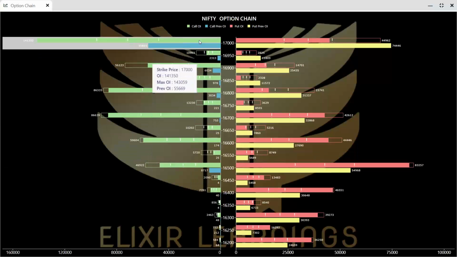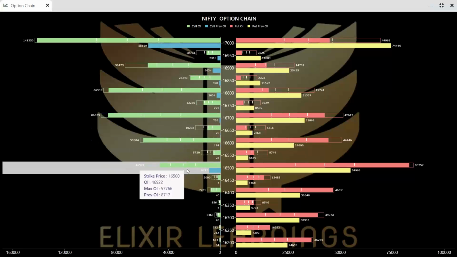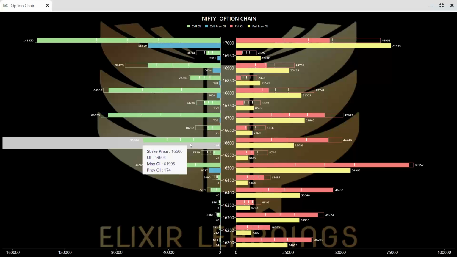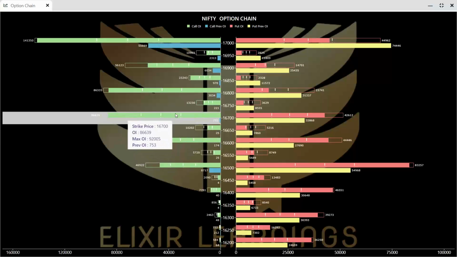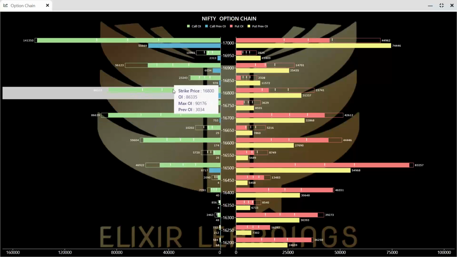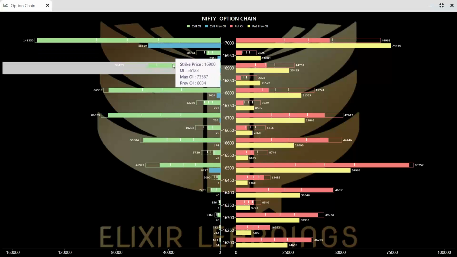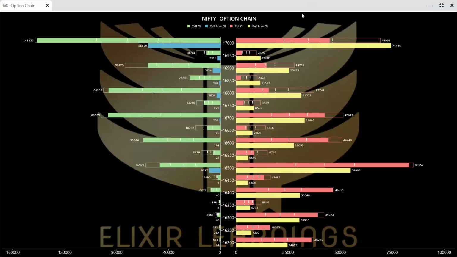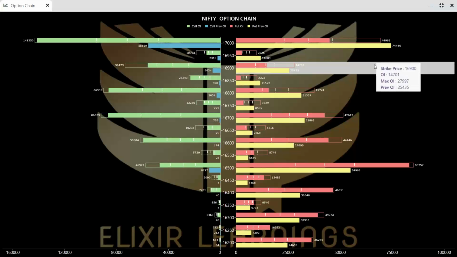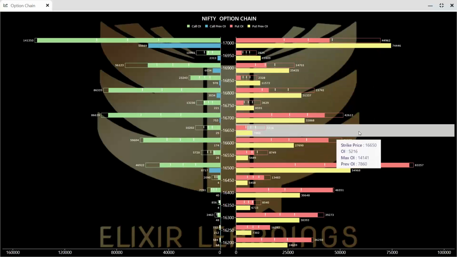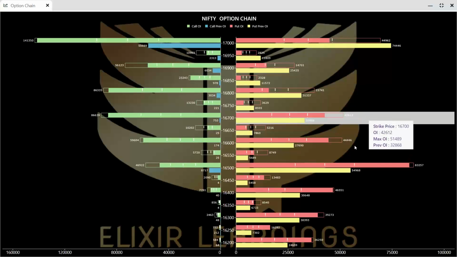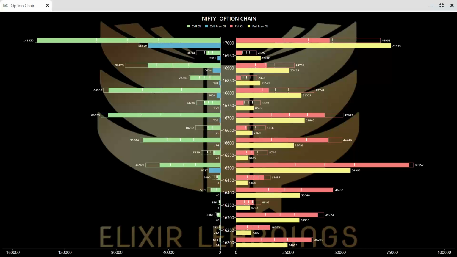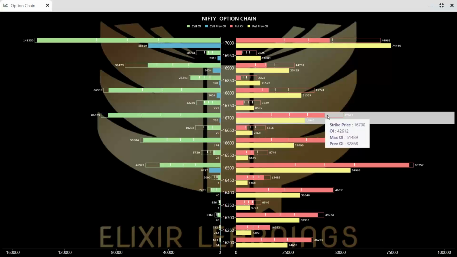But on the upper level, if we have a look into call writing, there is a dramatic increase in 16,600 strike price. Call writing has increased. 16,700 call writing has also increased. 16,600 call writing has also increased. 16,900 and 17,000 call writing has also increased respectively, right? Similarly, here on the put side, there is unwinding in 17,000, 16,950 all the way down till 16,700, right? Which is also kind of a resistance area; around 16,700 is also a nearby resistance area available for Nifty.